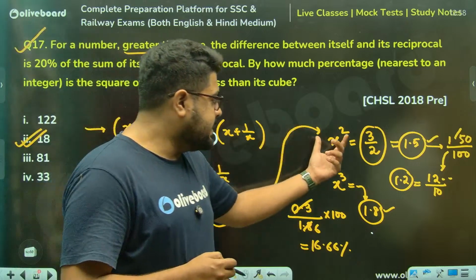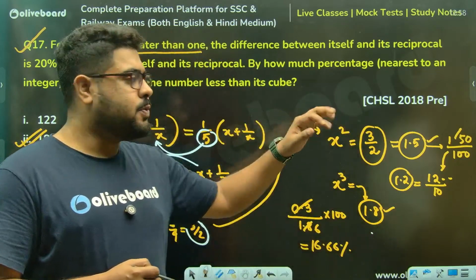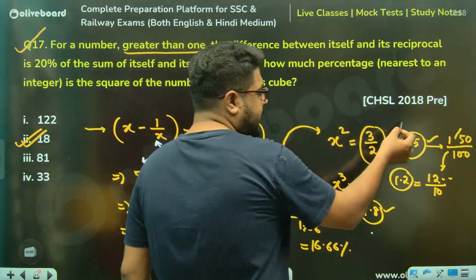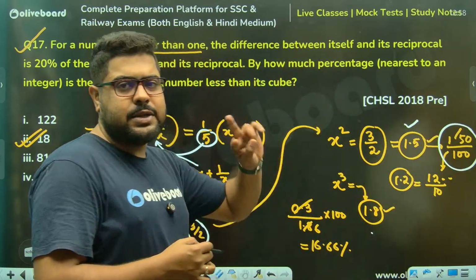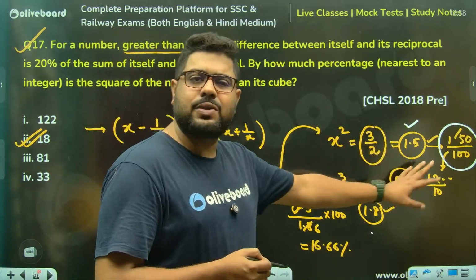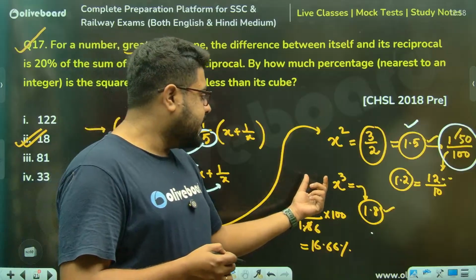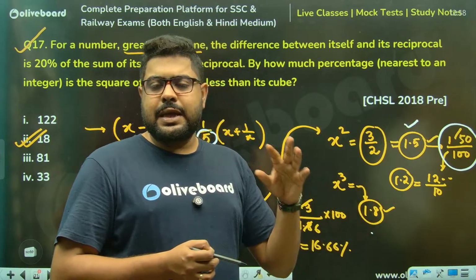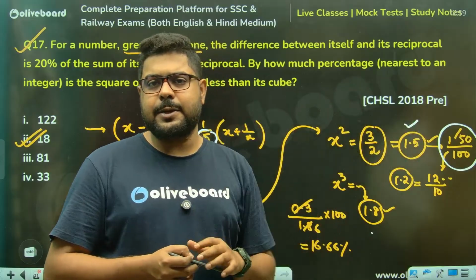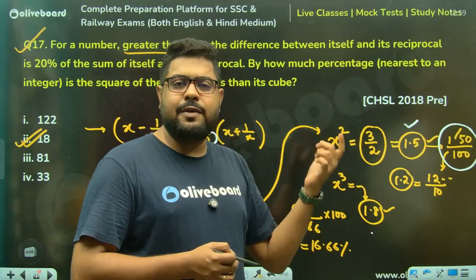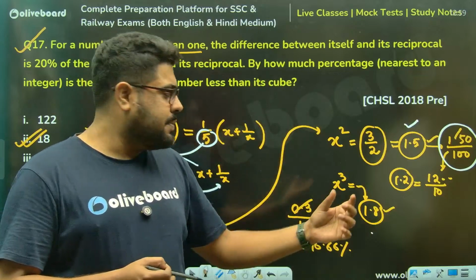But the problem is I have to find x cube as well. There the problem lies. So what I did, this is almost 1.5, meaning almost 150 by 100. So 12 square is 144, so I am taking almost 1.2 in this case, not 12, 1.2. So if it is 1.2, x cube will be what? x cube will be almost 1.8, because this is slightly greater than 1.2. You see, 12 cube is 1728, so almost 1700 and something. So I'm taking 1.8 almost.